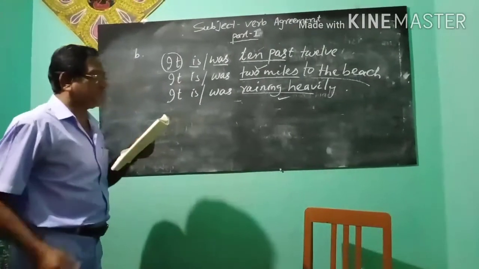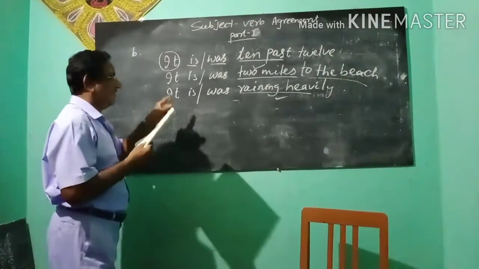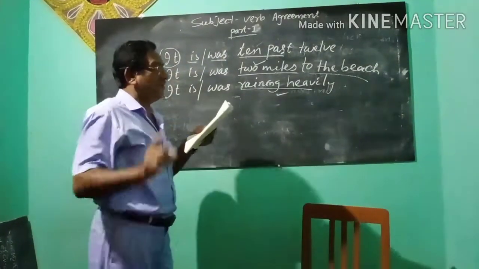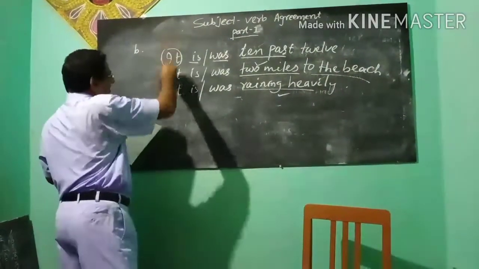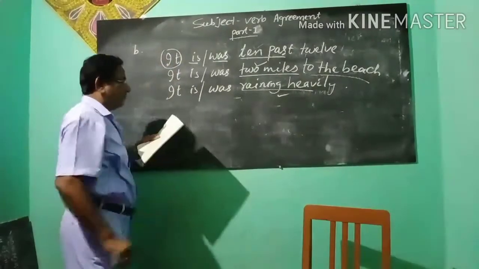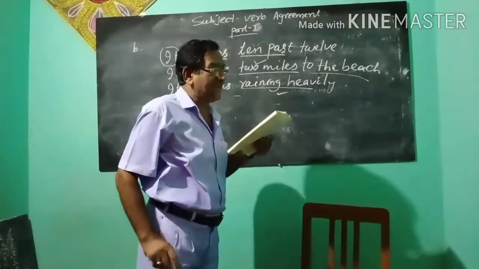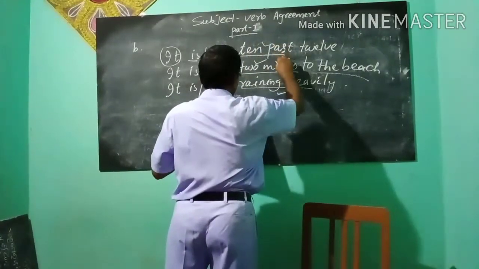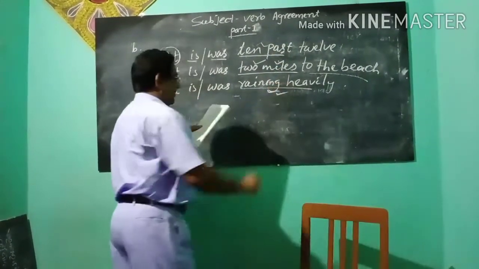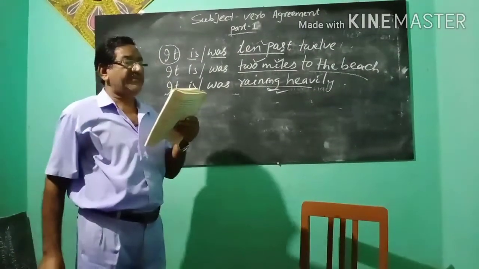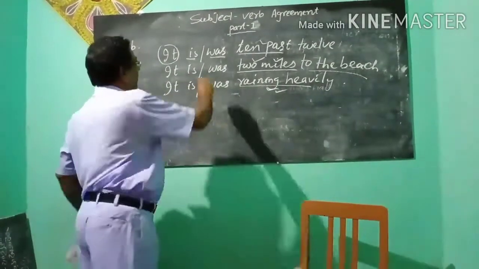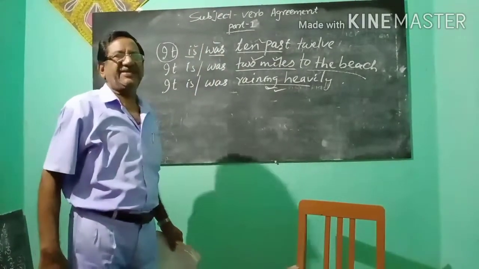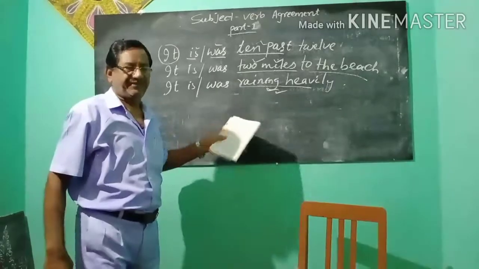So the rule says when it is used in the normal subject position to make a statement about time, distance and also weather, the verb is always singular. So is and was are used in these 3 sentences.